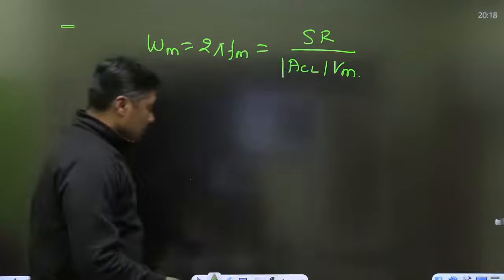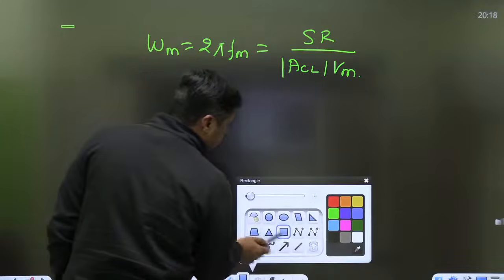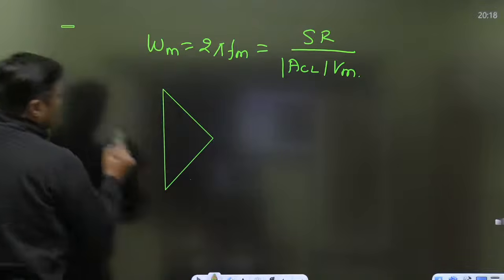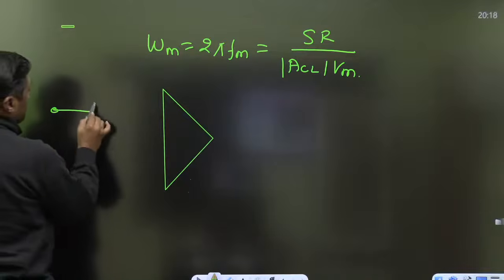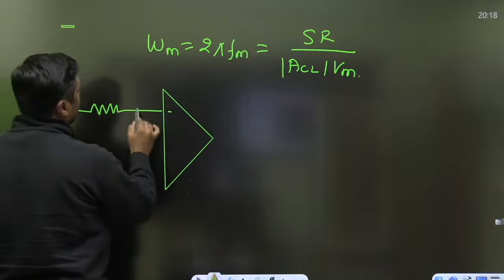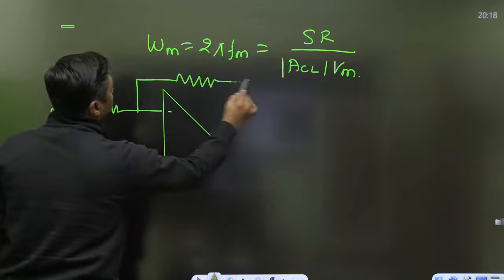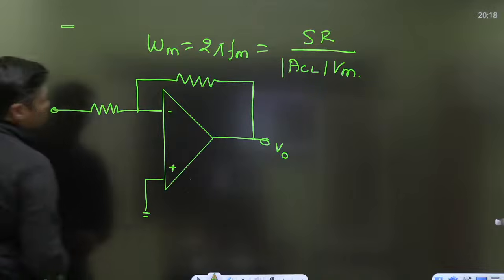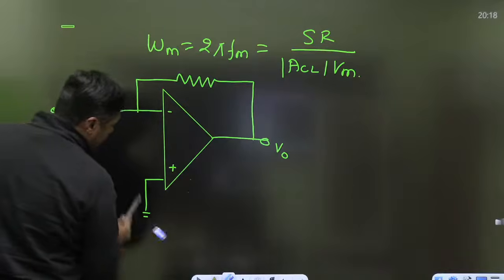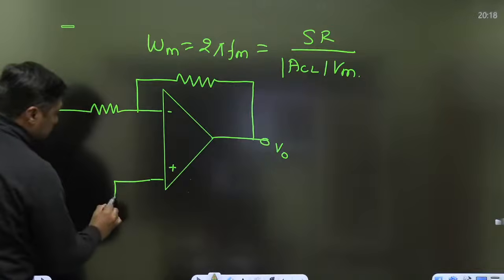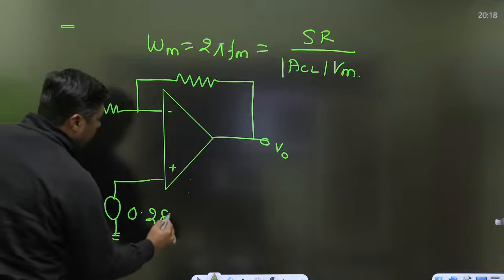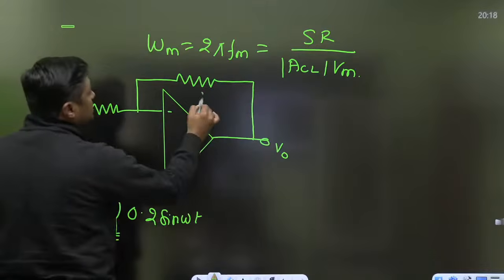For example, I am giving you one numerical also. Like this is the operational amplifier. Not so beautiful, but okay, it will do. We have to understand the concept. This is the V0. This is the ground. Okay, now tell me, I am connecting one input, 0.2 sine of omega t, and this is given as 10.